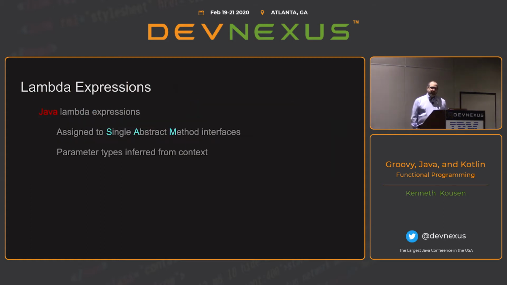Now, if you talk about the theory of functional programming, then they like to talk about lambda expressions. And when they talk about lambdas in the mathematics of functional programming, they're generally trying to refer to a pure function. A pure function is a function that always returns the same output for the same inputs.